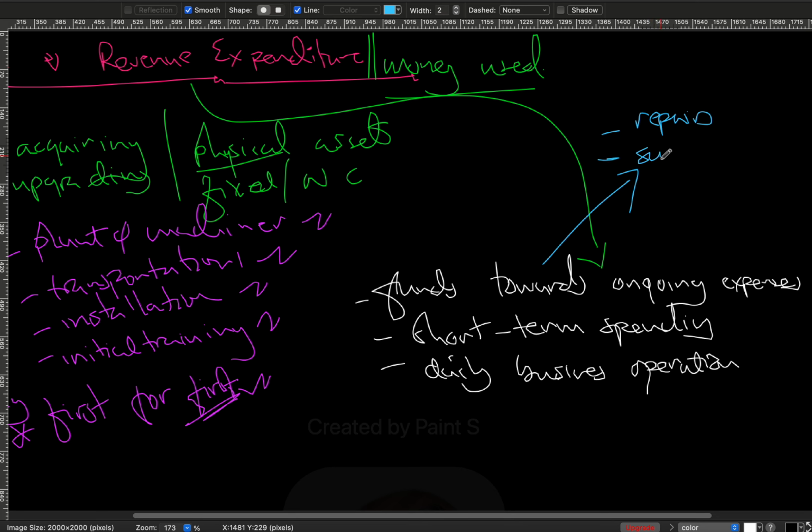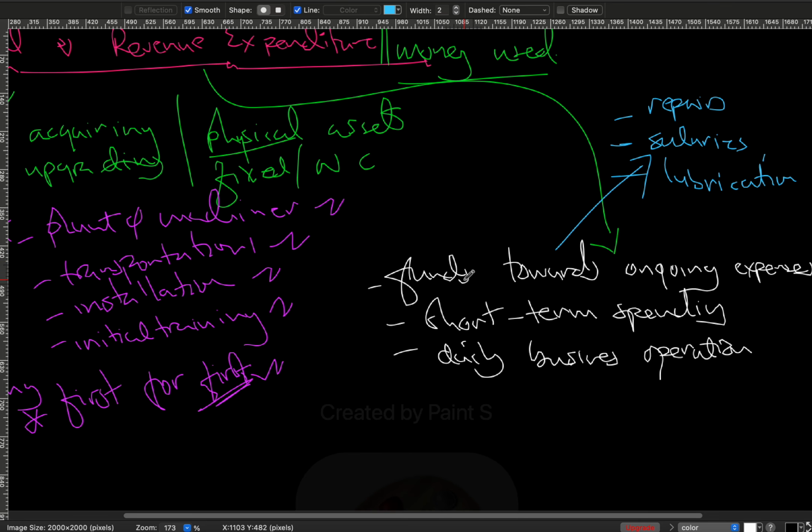Even when you are giving the people who are using this machinery some salaries or wages, that's revenue expenditure. If we buy some lubrication to put on this plant and machinery, that's again revenue expenditure. I hope that made sense to you. That's basically what you're talking about as far as revenue and capital expenditure is concerned.